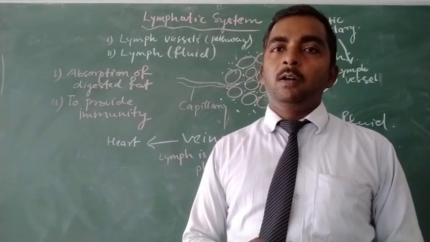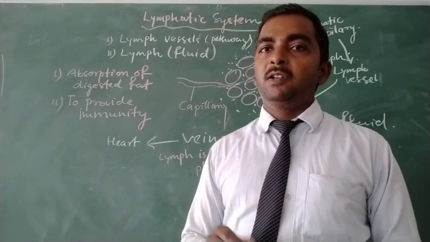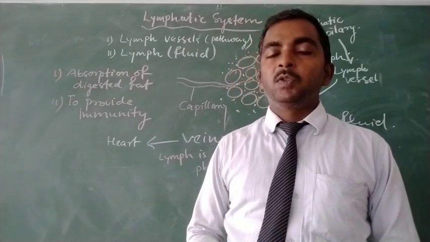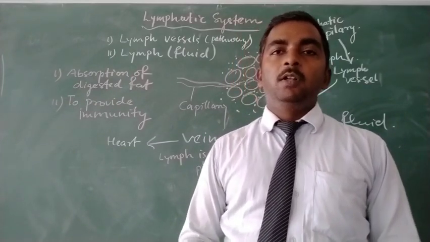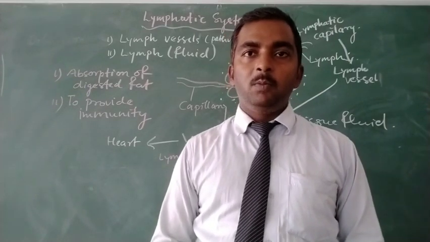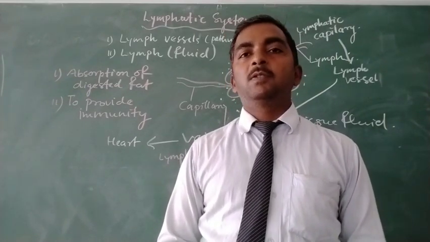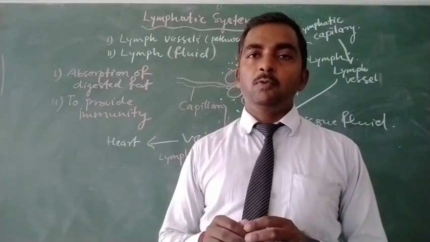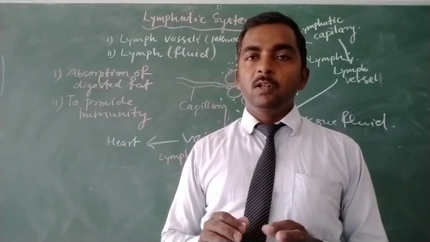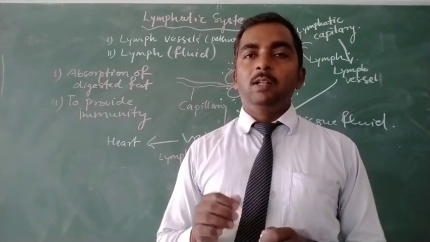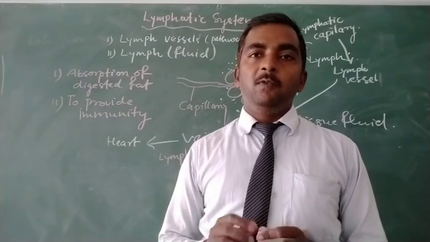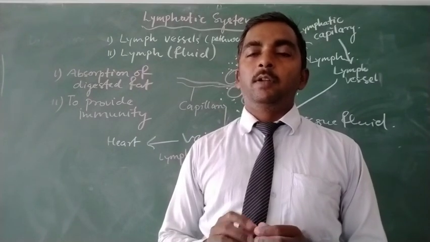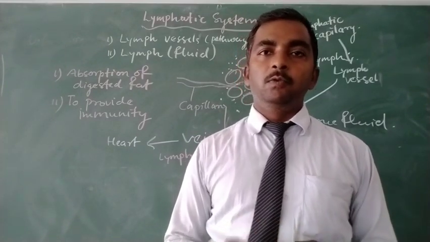formed with the help of the excess plasma which is released into the body tissue. So drainage of excess tissue fluid is needed in our body, because accumulation of an excess amount of fluid in our intercellular spaces or in our tissue may lead to swelling in that part of the body, and that swelling may cause a number of harmful effects in our body. So it needs to be drained out from our tissue.